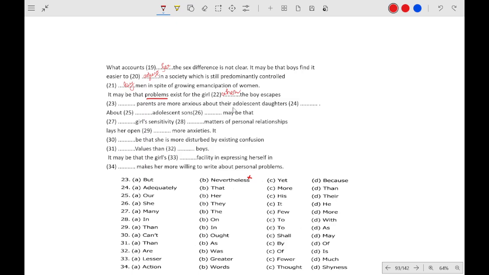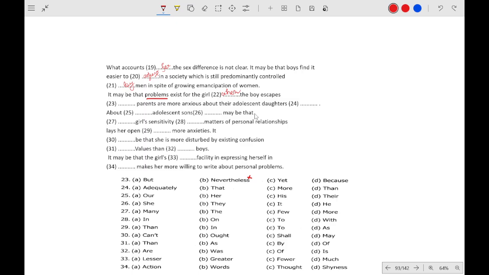Do you understand what I am trying to say? If we use yet in this option C, what does it mean? That means the problem exists for the girl, yet parents are more anxious about their adolescent daughter. This does not make any sense. Why would parents be more anxious about the adolescent daughter when the problem exists for the girl?